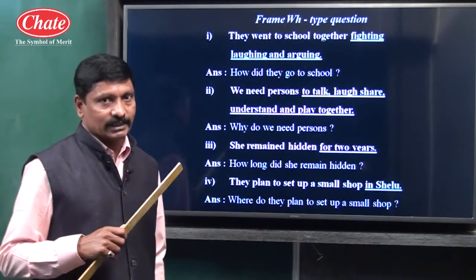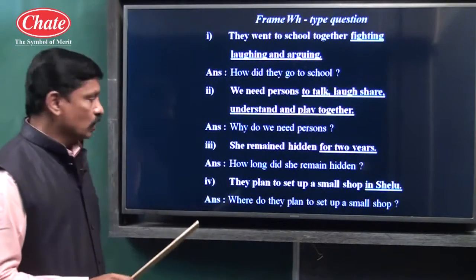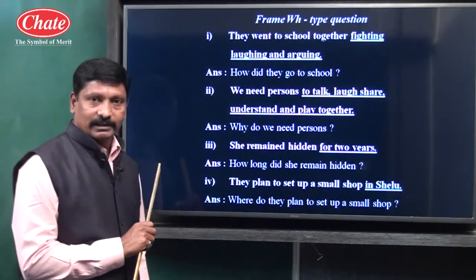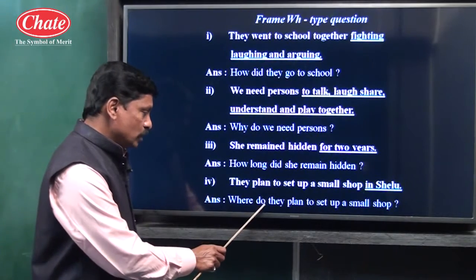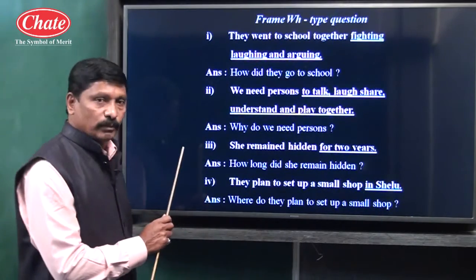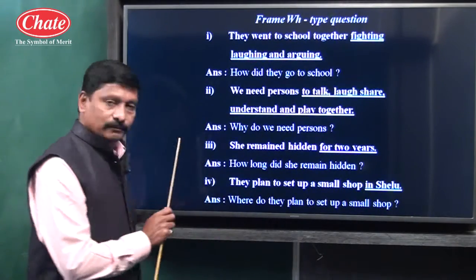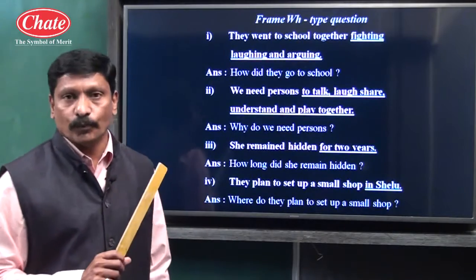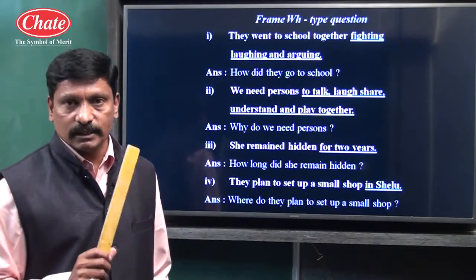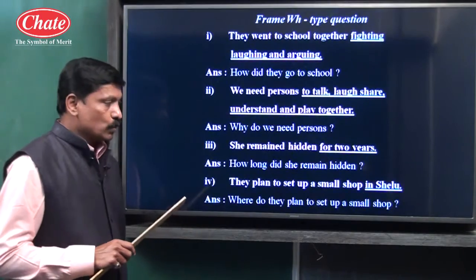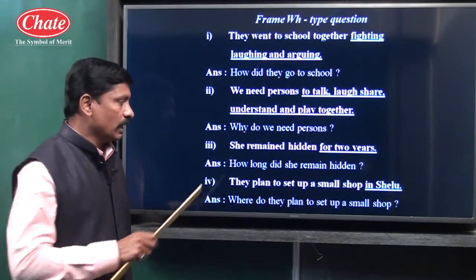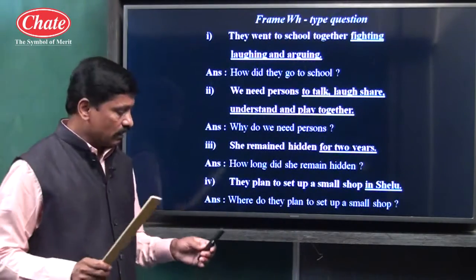Means it is a place, and for asking a place we use where. Where, then the helping verb do is used because the given sentence is in simple present tense. They plan. Plan is the first form of the verb. So the given sentence is in simple present tense. So where do they plan to set up a small shop? Answer will be in Selu.